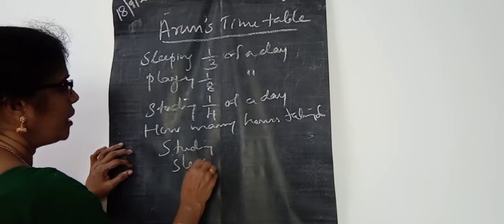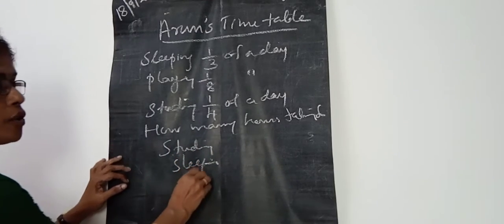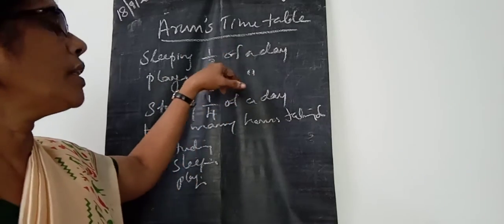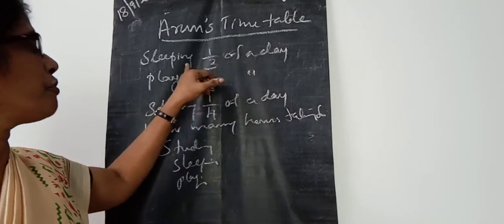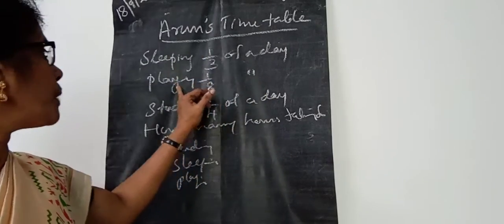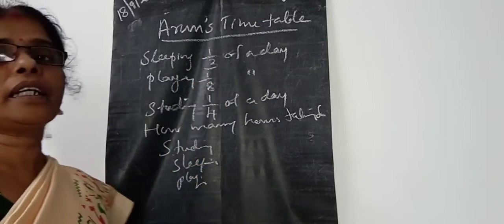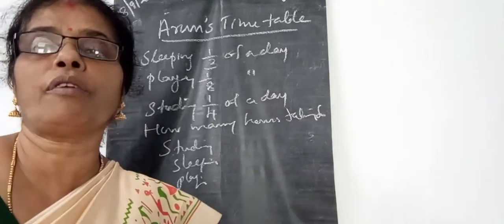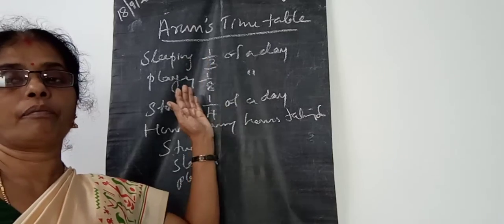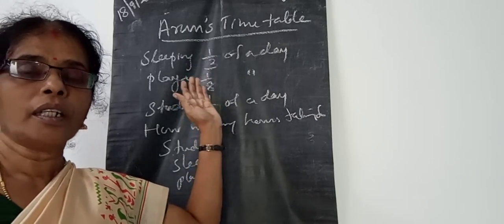According to Arun's timetable, 1/3 part of the day is used for sleeping, 1/8 part of a day is used for playing, and 1/4 of a day is used for studying. So we want to find out how many hours are taken for these three.